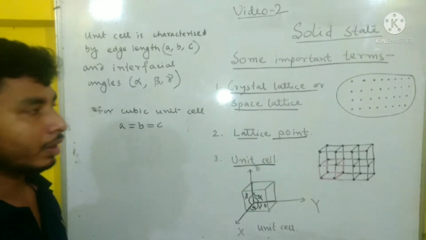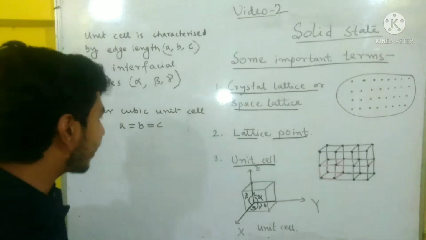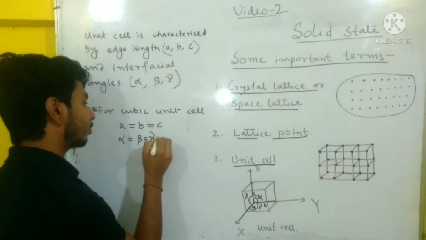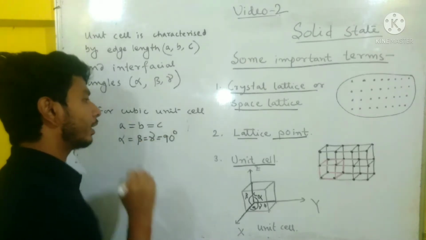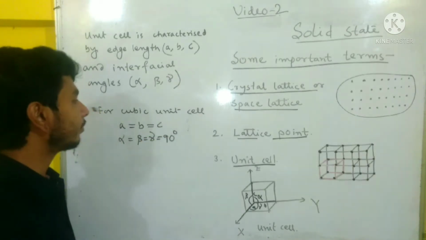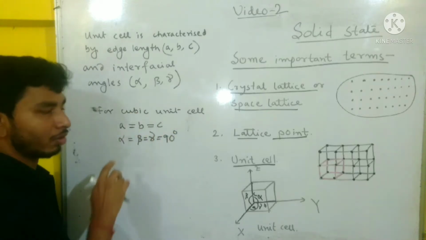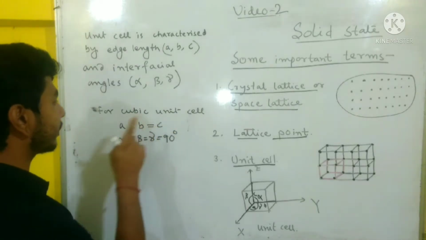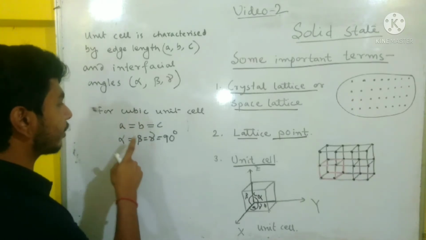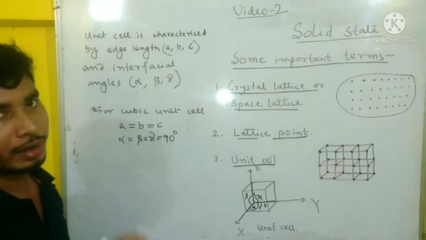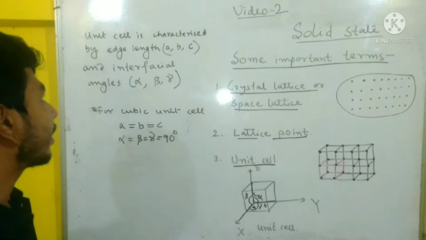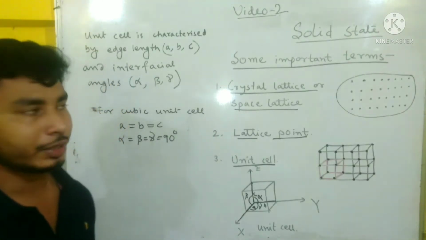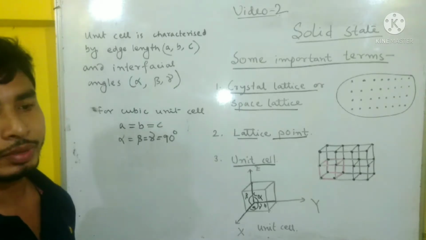And in a cube all angles are 90 degrees, that is alpha is equal to beta is equal to gamma is equal to 90 degrees. All angles are 90 degrees. So these are some important terms: crystal lattice, space lattice and unit cell.